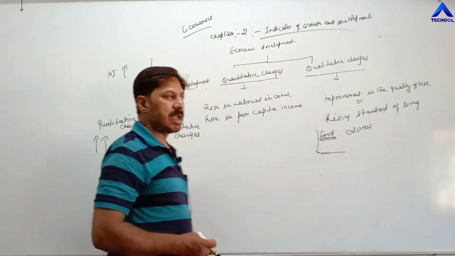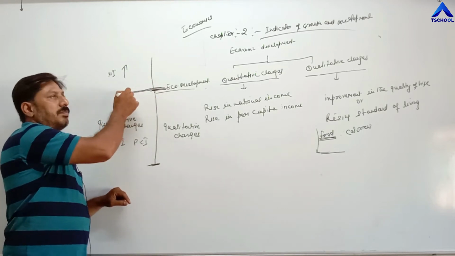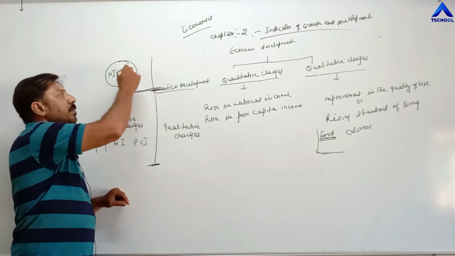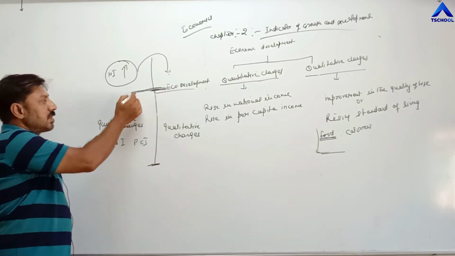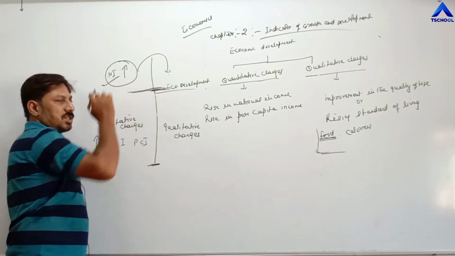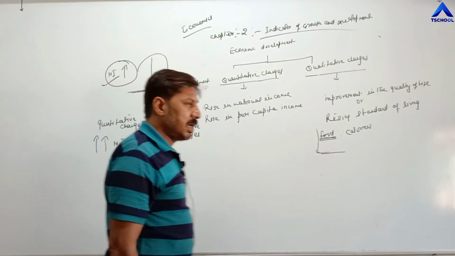That's why after this point the economy is not required to spend a major part of national income on qualitative changes. After this point, only quantitative changes take place.